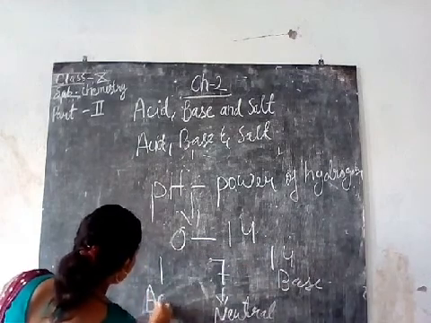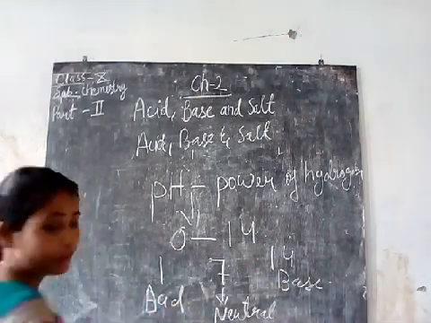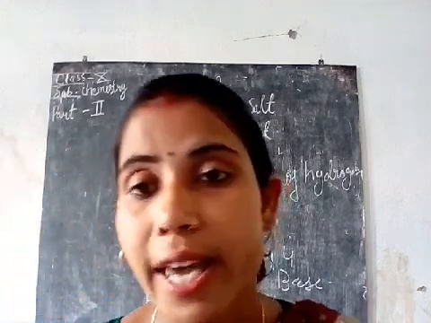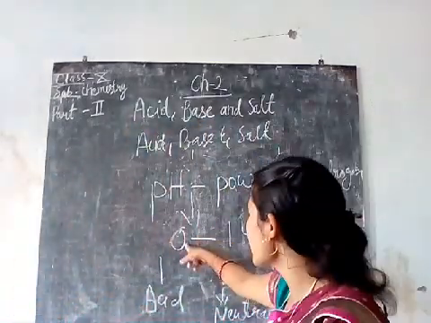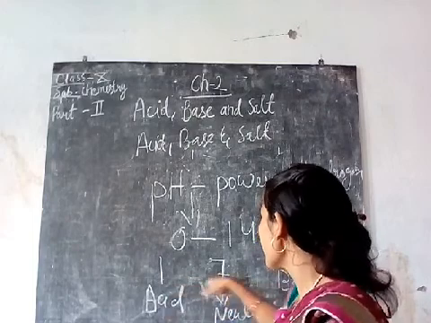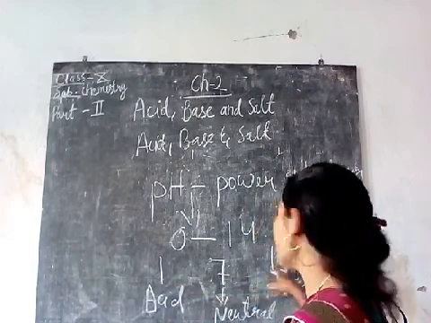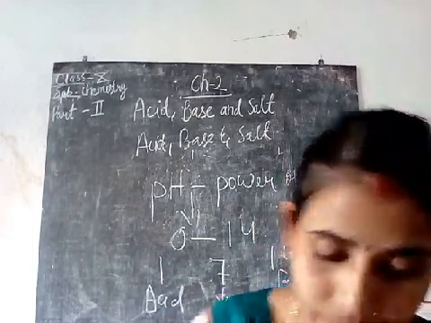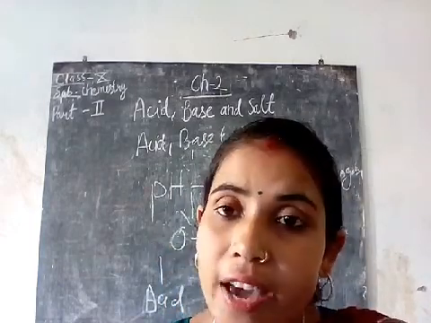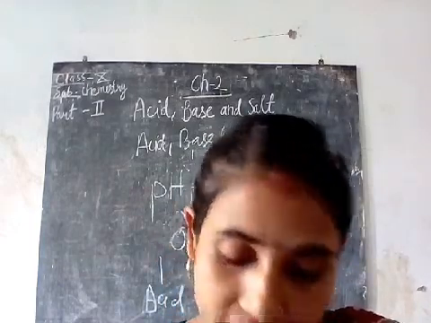This is how we measure, your pH scale from 0 to 14. From 1 to 7 will be acid, and from 7 to 14 will be base. So, bases have a higher pH number than acids.